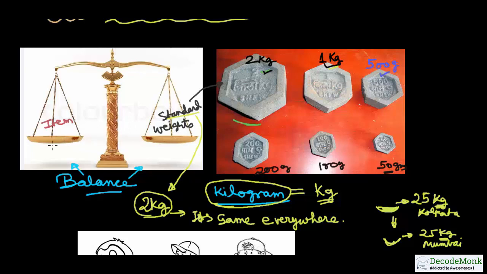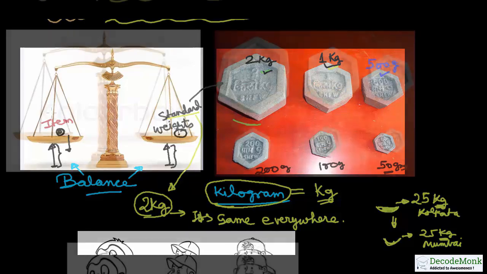That means the height from the bottom will be the same for both the pans. If you put a weight on one side, that will come down, and to balance that you will put another weight on the other side. This is how we can find the weight of any object with the help of a balance.